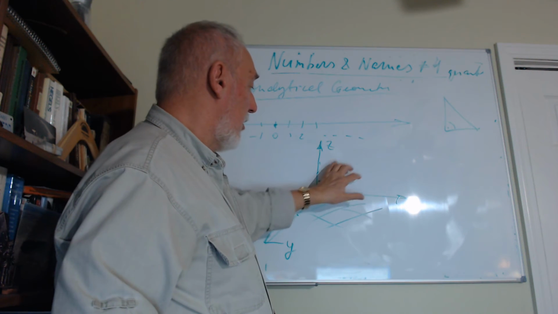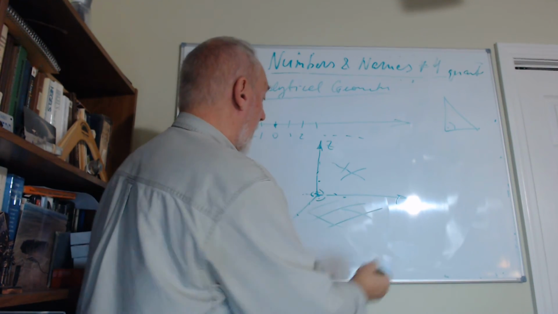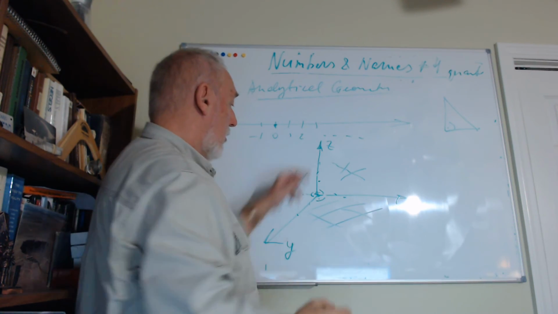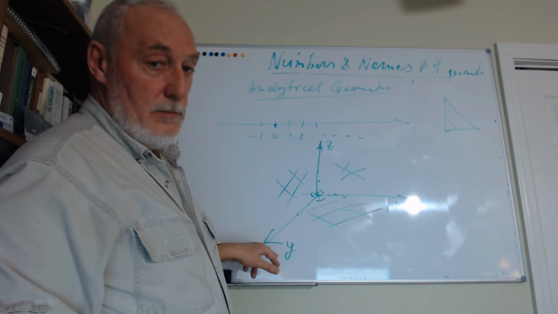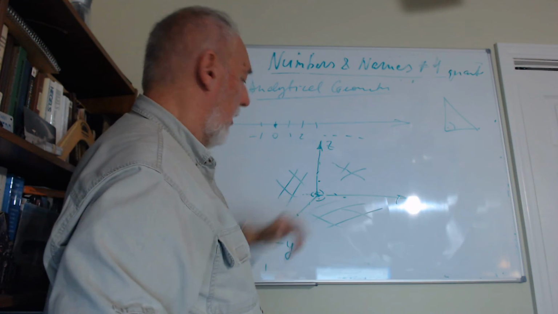The x axis is perpendicular to this wall, the zy wall, and y is perpendicular to the zx wall. There are three walls in the corner, two walls and the floor.